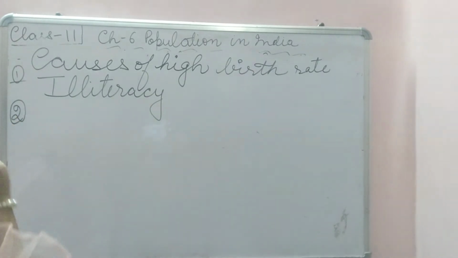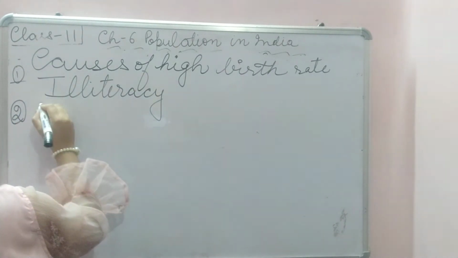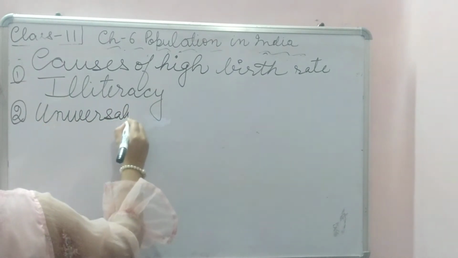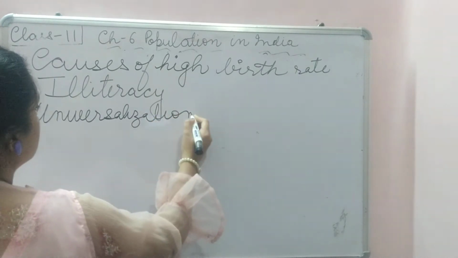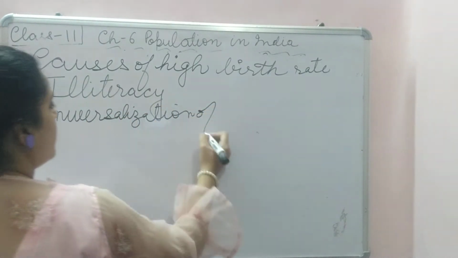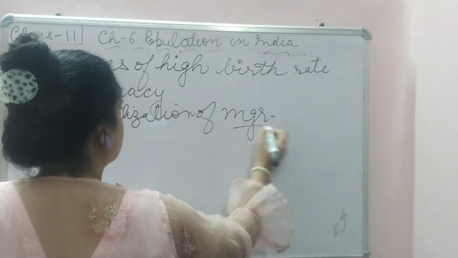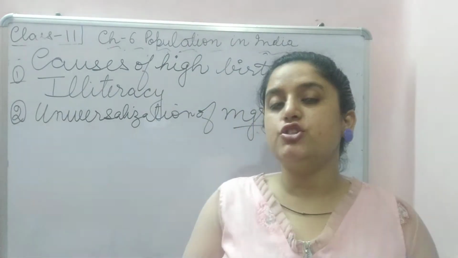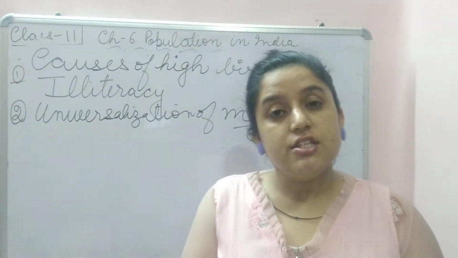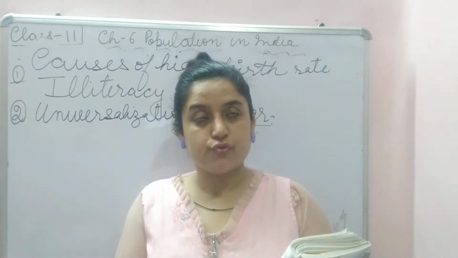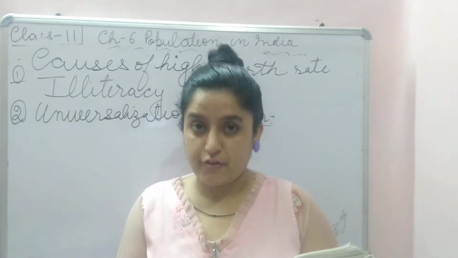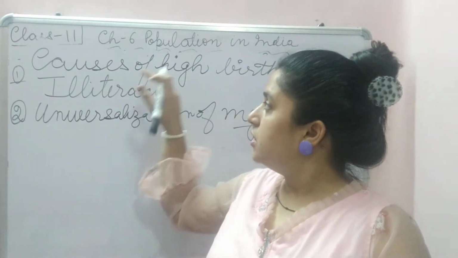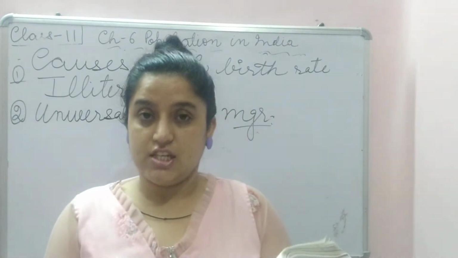Then universalization of marriage. See, universalization of marriage in India is a social and religious reason for which everyone is supposed to get married. Okay? Because of which India has seen a high birth rate.